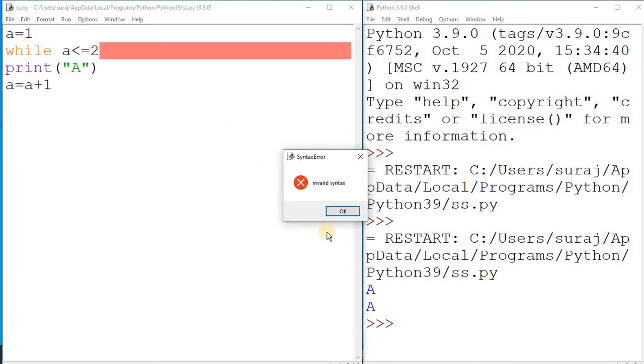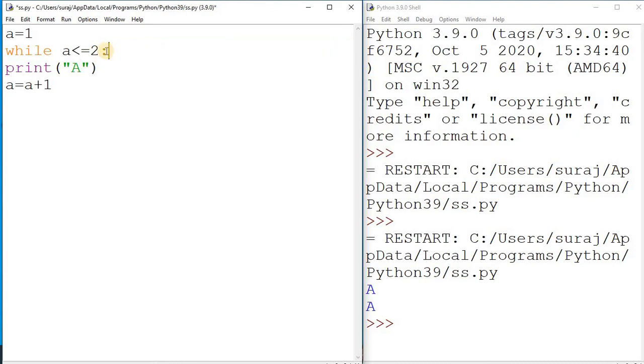I'm expecting an error. You see the error is coming: invalid syntax. Why? Because in Python or any programming language you have to follow syntax, so it should end with the colon.